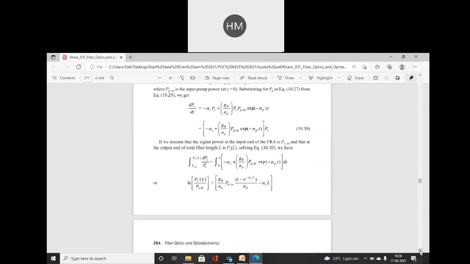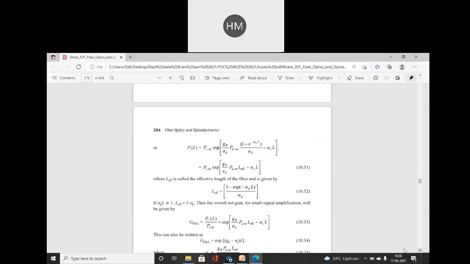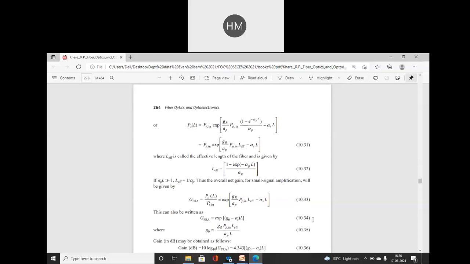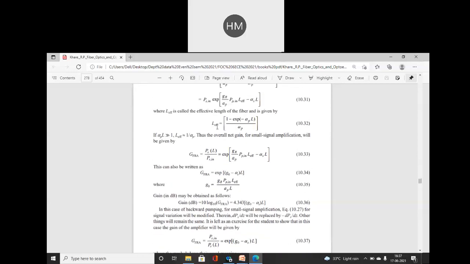Now, solving these equations, we want to find the effective length of the fiber as well as the overall net gain. So you can write down the first equation: the effective length of the fiber is given by this equation.